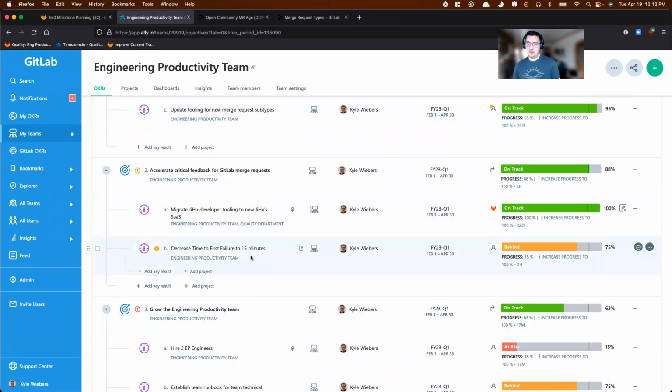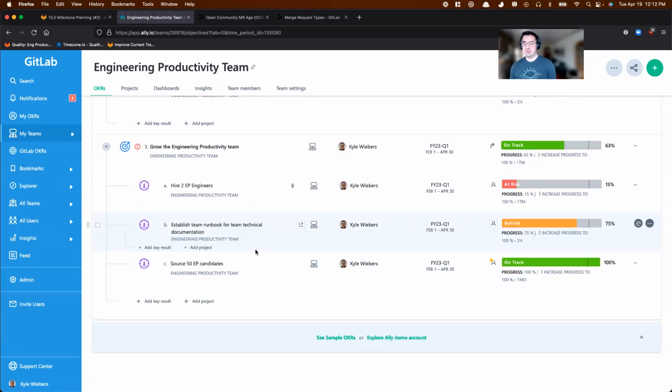Next was time to first failure. We're currently around 25 minutes, which is great from where we started the quarter. I think it was 54, hence the progress of 75%. But there's still room to improve. I think getting more information around what the current bottlenecks for time to first failure are is what we need to look at this week, now that we're putting some of the rapid action and other security work behind us.